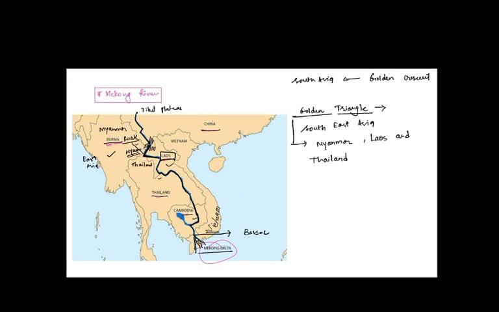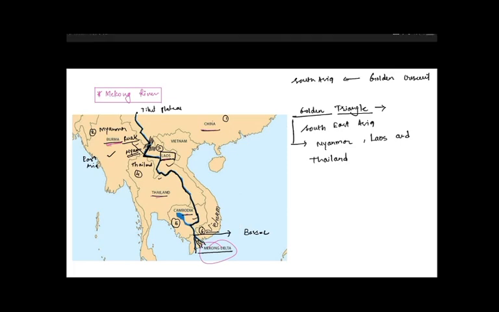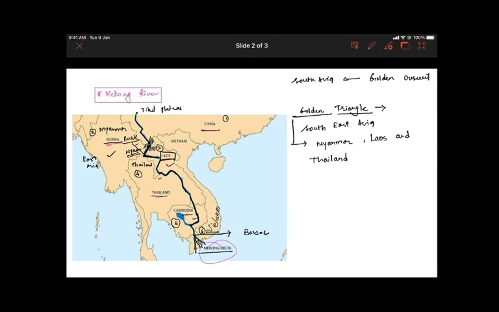So the question can be asked: Mekong River flows through, first China, second Myanmar, third Laos, fourth Thailand, fifth Cambodia, and finally Vietnam. If we look into the capitals of these countries, let's mark it with a different color.